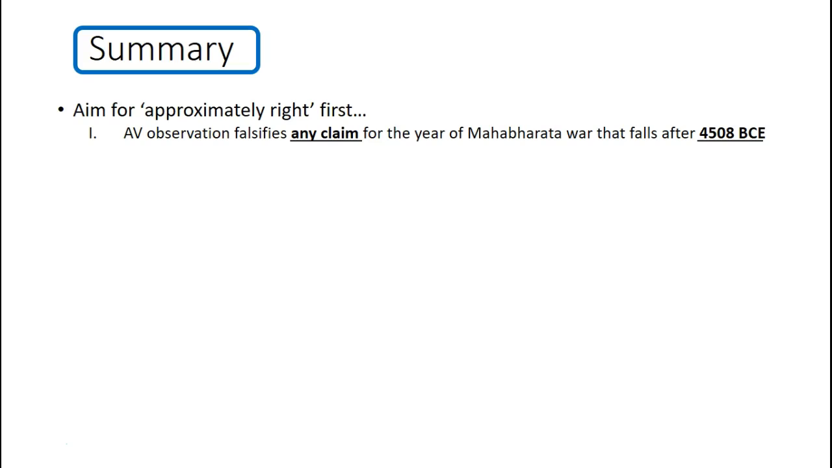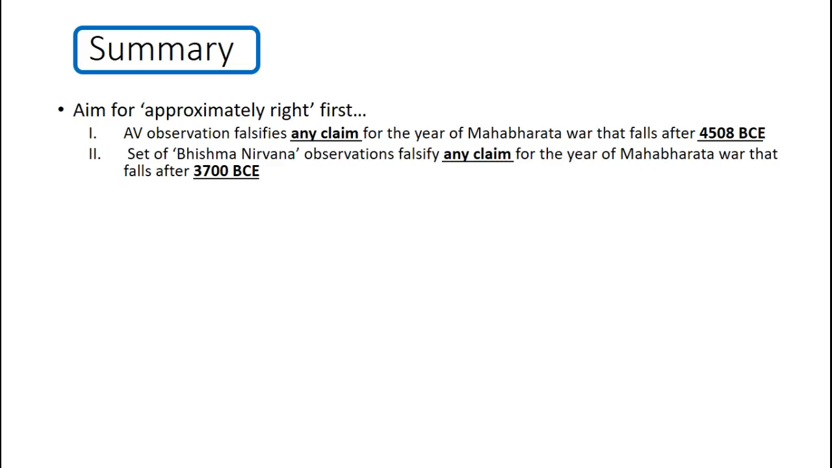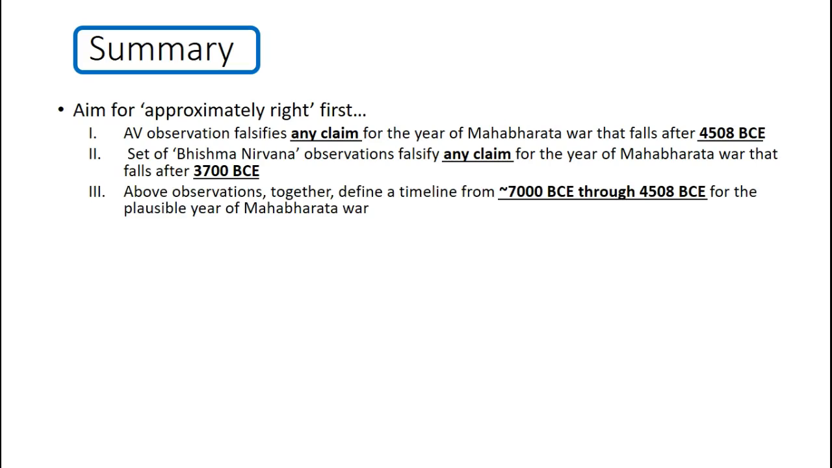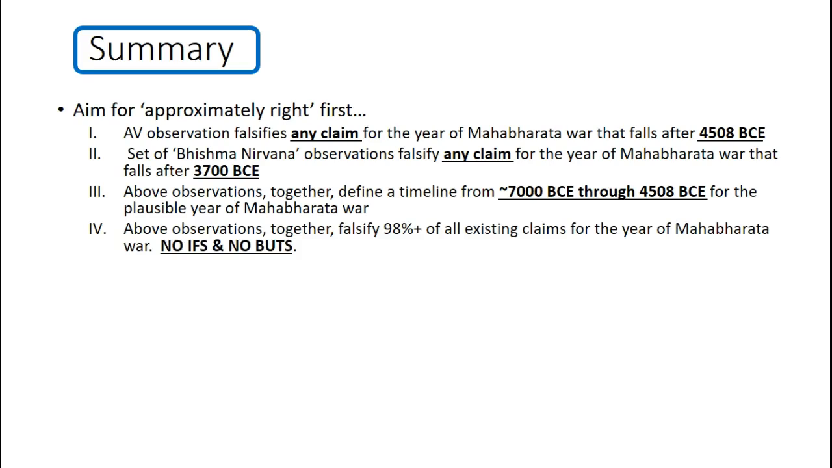So, quick summary: aim for approximately right first. Every observation falsifies any claim for the year of the Mahabharata war that falls after 4500 BCE. The set of Bhishma Nirvana observations does the same for any claim that falls after 3700 BCE, and if we combine them together, it gives us a time interval with mathematical certainty from 7000 BCE through 4508 BCE for the plausible year of the Mahabharata war. Now, these observations together falsify the majority, almost all existing claims for the year of the Mahabharata war. No ifs, no buts. Any claim after 4508 BCE, gone.